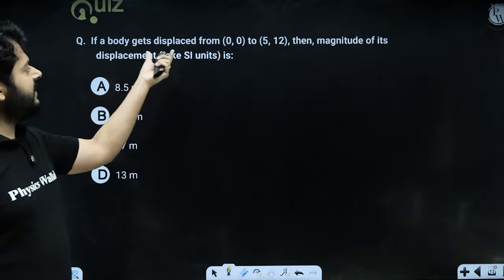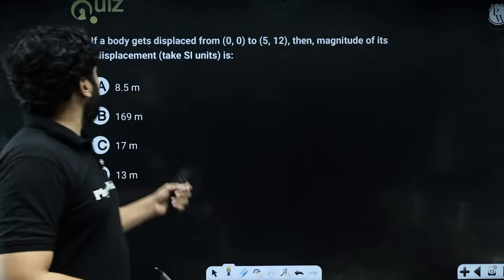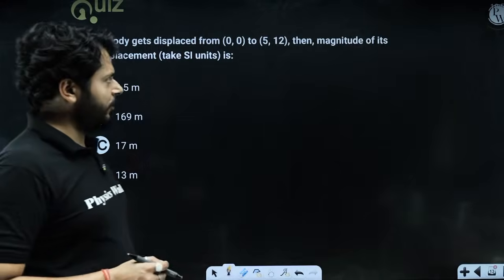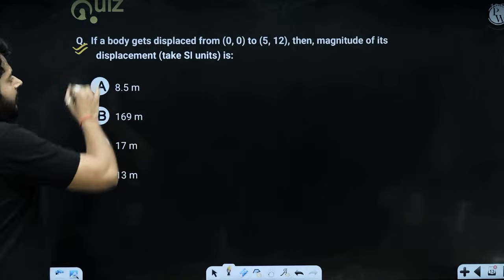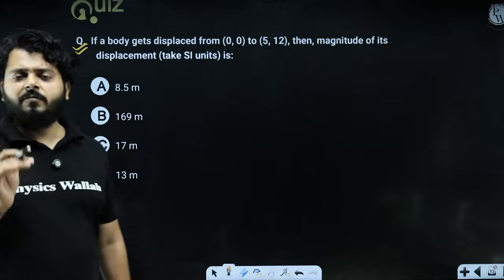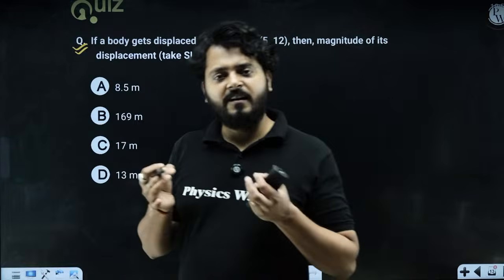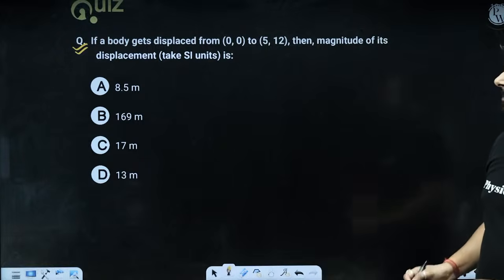If a body gets displaced from (0, 0) to (5, 12), then the magnitude of its displacement is? Think about it for yourself for 30 seconds. Try to answer it in the chat box. If you can answer it, it is good. And if you cannot, I will try to answer it as well.